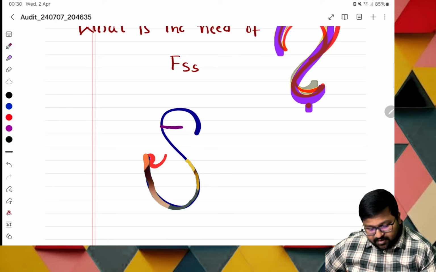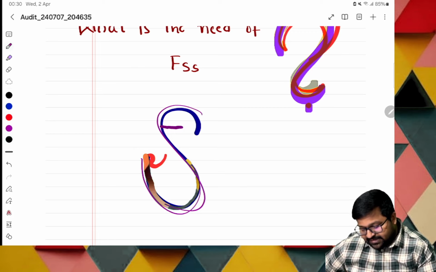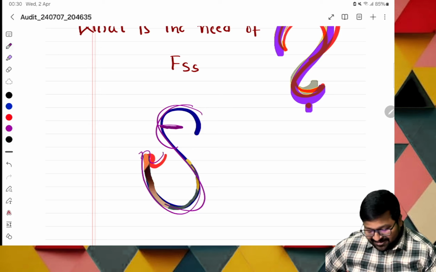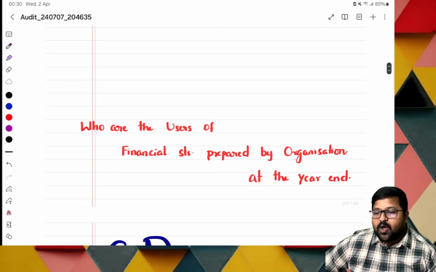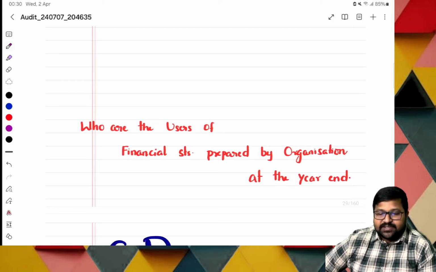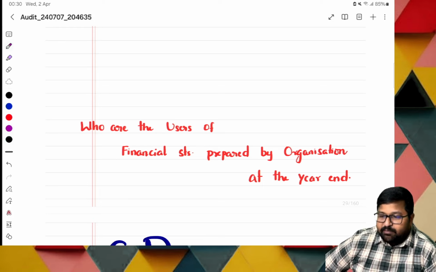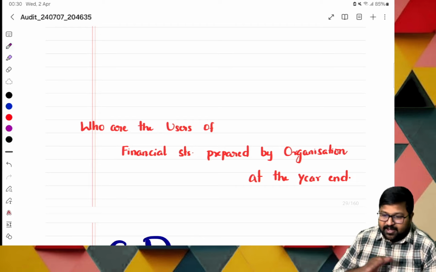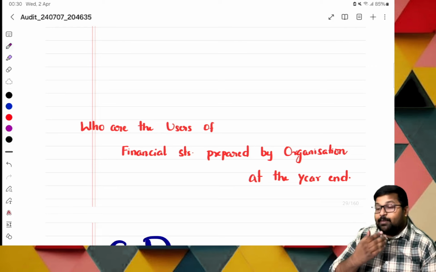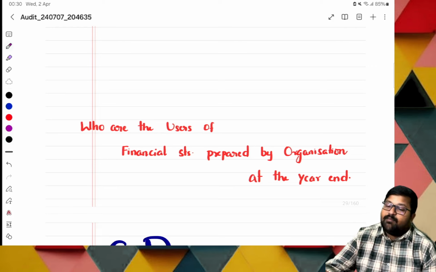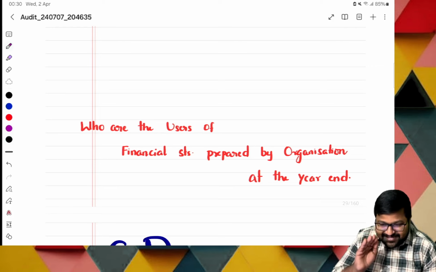This is what M-A-U-S-E-R again is: users. Okay, so just for fun, who are the users of financial statements prepared by an organization at the year end? Can you guess who the users are? Basically, first, I have the company, and I am also one user. So management is one user. Management is running with the help of employees, so even employees are also users. Okay, these are the two basic users.